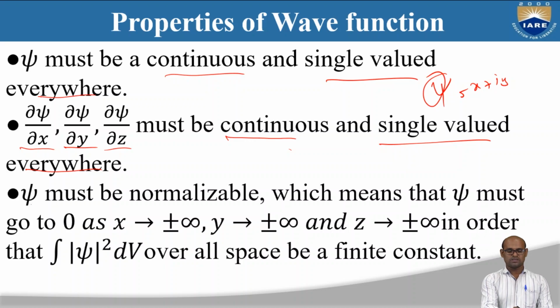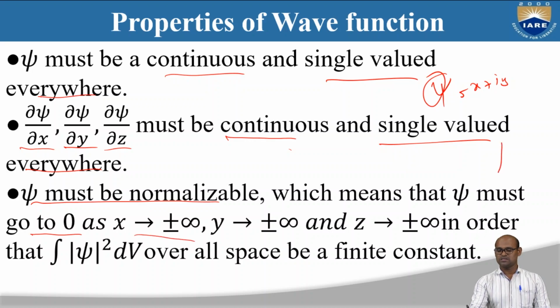Okay, and ψ must be normalizable, which means ψ must go to 0 as x goes to plus or minus infinity. If I take a box and ψ must be normalized, this wave function must vanish at the boundaries, plus infinity and minus infinity, so that we can say that ψ is normalizable.